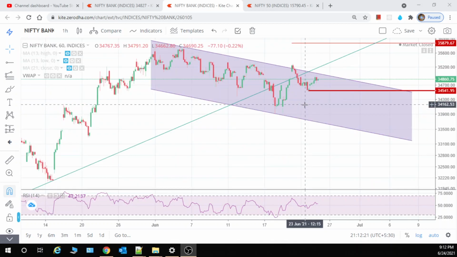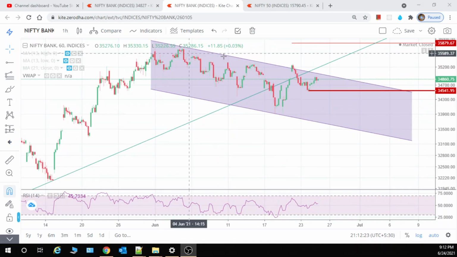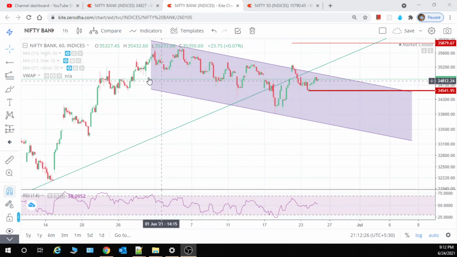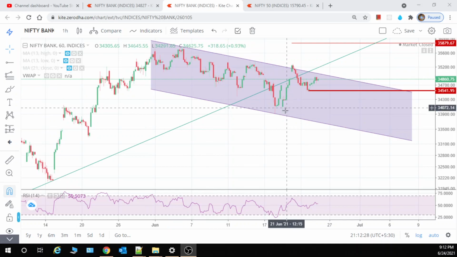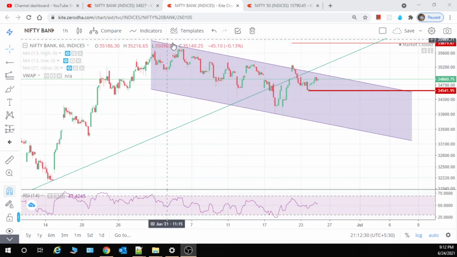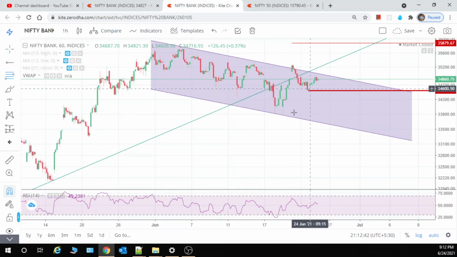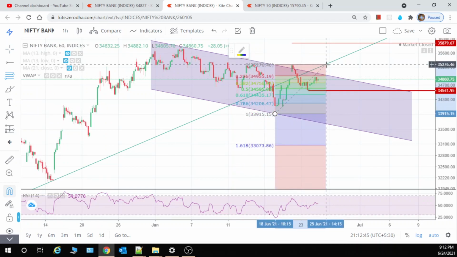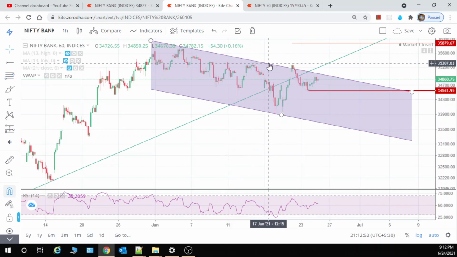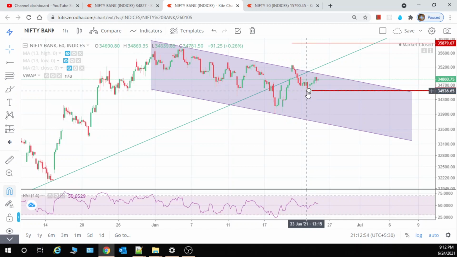So Nifty Bank, if you see, now consider the channel line over here. We have joined this line. Now above this channel line, it has taken some resistance and come over here, and what you see over here is how much percentage it has come, 50%. Same as the Nifty. So now this will be the stop loss.